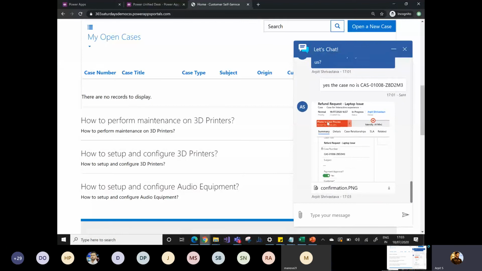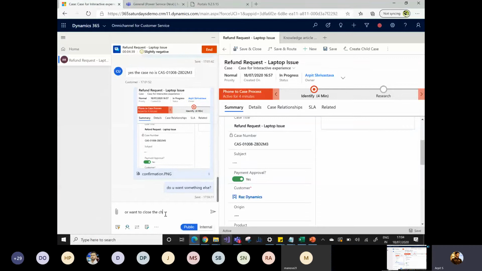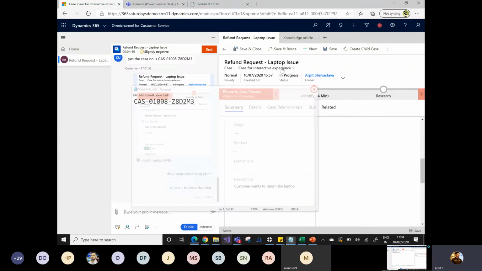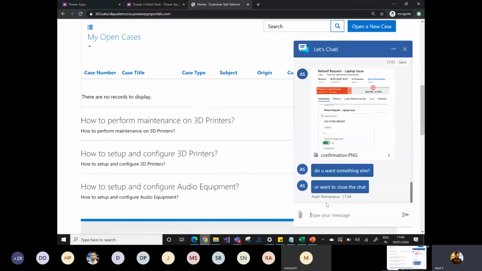Okay, so this is the way you can simply send the attachment as well. How simple it is to communicate between your customers and your call center agents. Now I think I should close this chat. Okay, let me go to this screen. Close the chat. And I will simply close the chat.